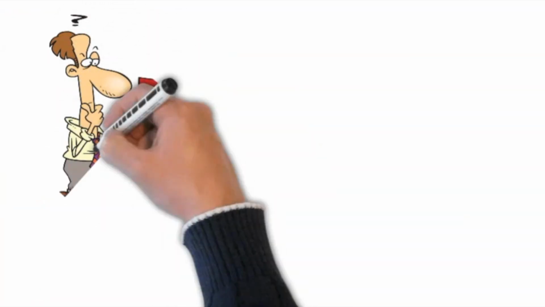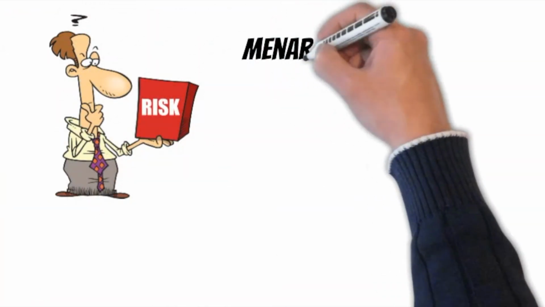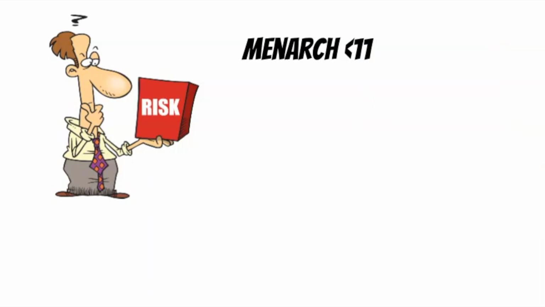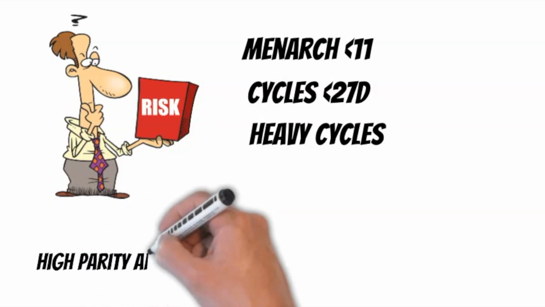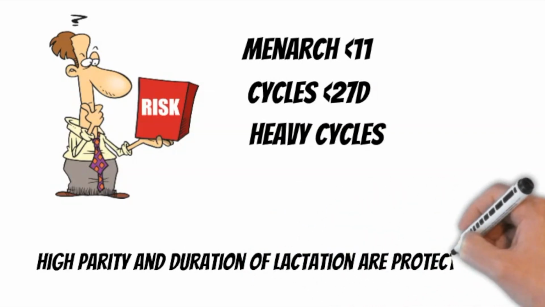Risk factors for endometriosis include age of menarche less than 11 years old, if the cycles are shorter than usual, or in case of heavy prolonged cycles. It's important to mention that increased parity and high duration of lactation are protective against endometriosis.